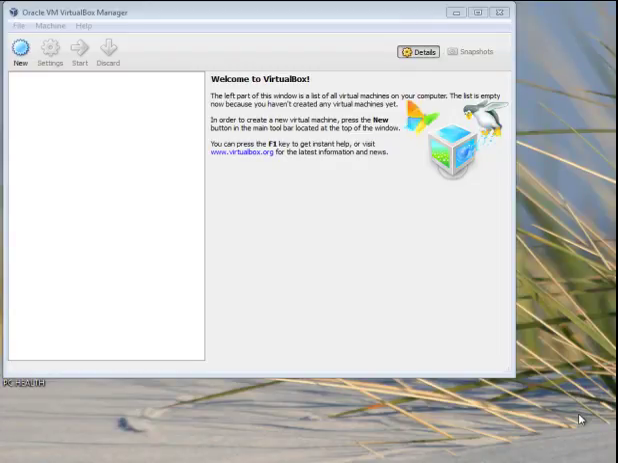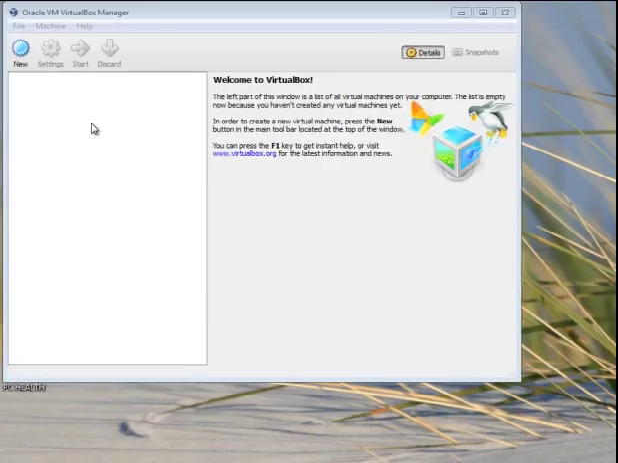Hi, good night. This is Karen Fleming, and today I'm going to show you how to install Windows Server 2008 on your VirtualBox or VMs. Now, I already downloaded a VirtualBox. It's on my system. This is how it goes.